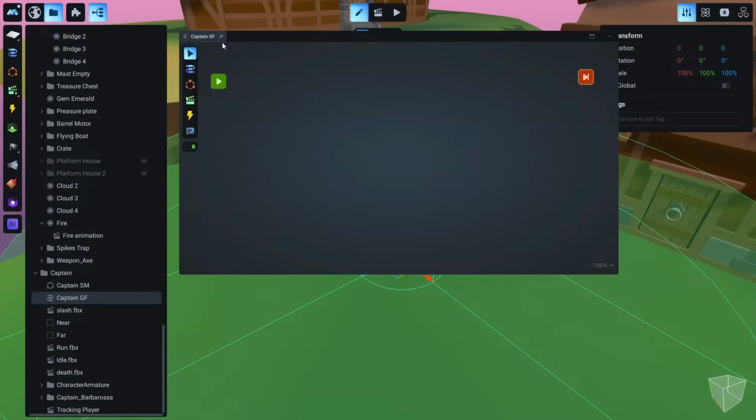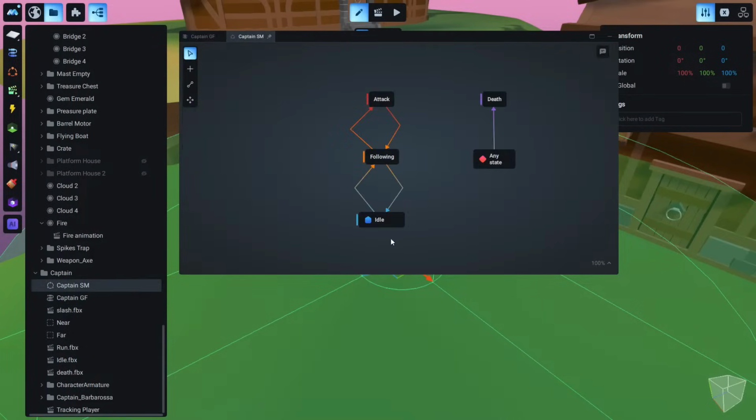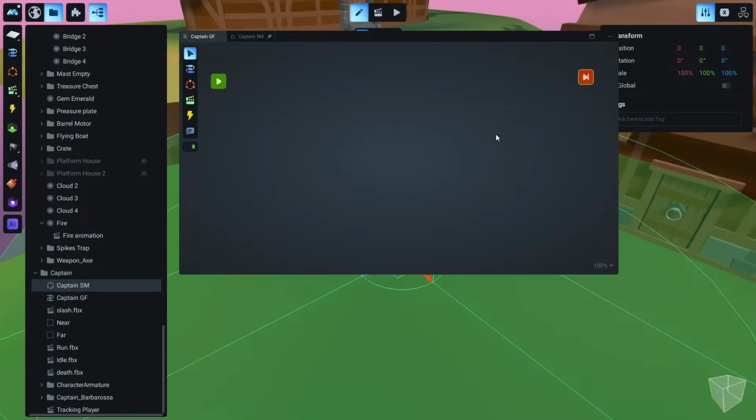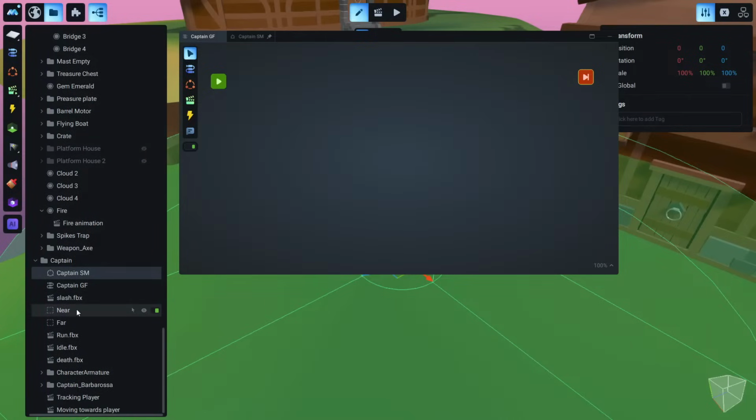So let me pin this to my window by clicking this pin, and let me open the captain's state machine again. With the state machine, the game flow is the best way right now in Manu to create more advanced logic. And we will create this together now, and you will see how easy and clean it is, instead of going inside every animation and adding a rule there.